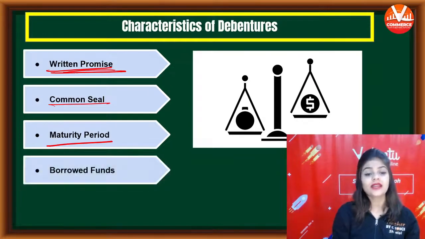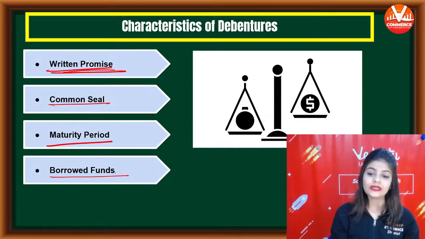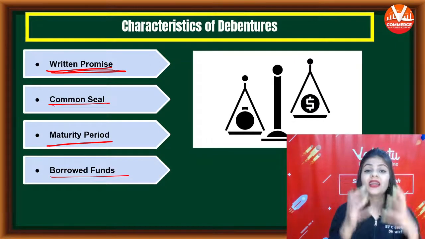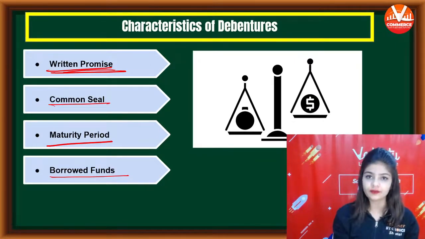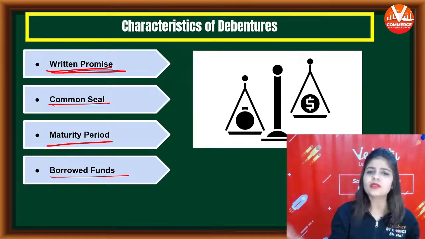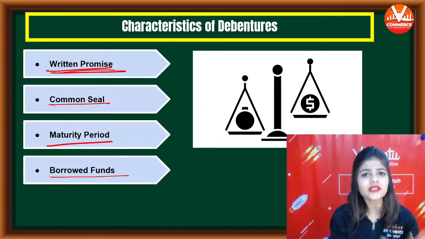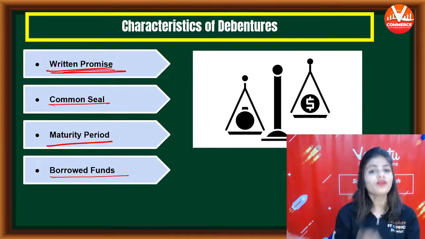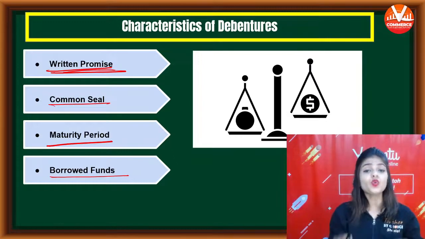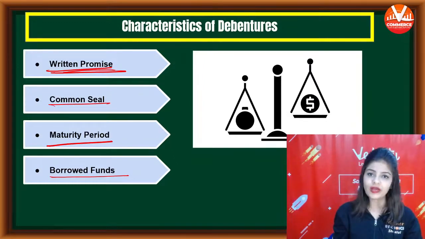Next characteristic, borrowed fund. The money taken through debentures is known as borrowed fund. Through debentures we borrow funds. Debentures हम क्यों issue करते हैं? Why are debentures issued? To borrow funds. So the fourth characteristic is debentures are issued to borrow funds.